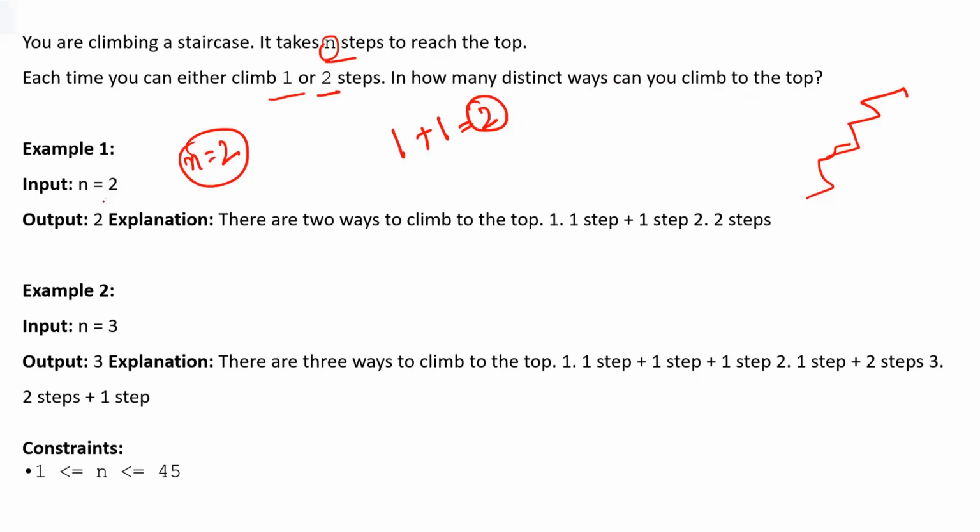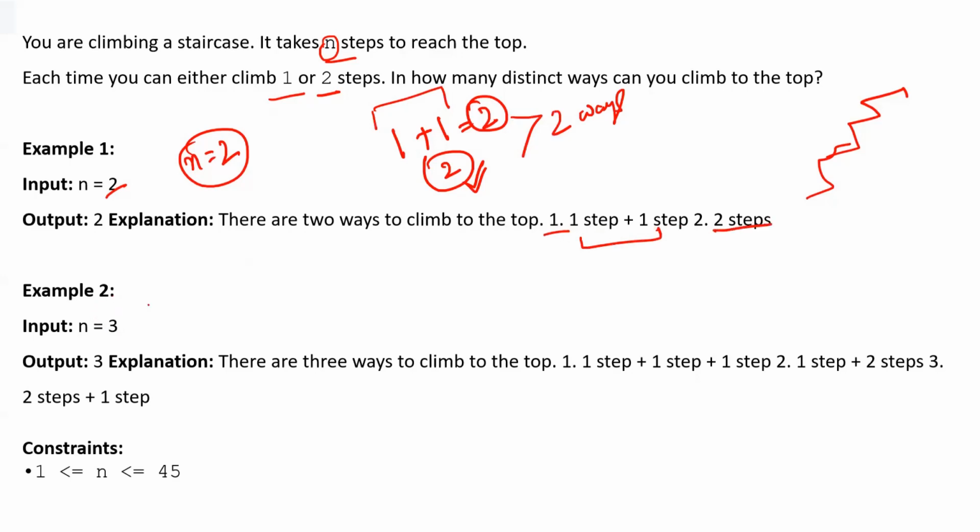Or you can just take two steps at once, because you can climb using one or two steps. So there are two ways. Even in the explanation it is mentioned that there are two ways to climb to the top: first is one step plus one step, and another is two steps.